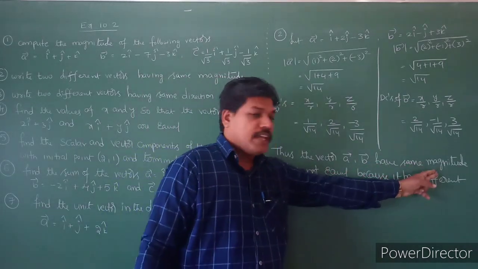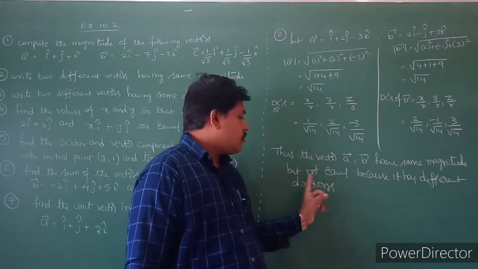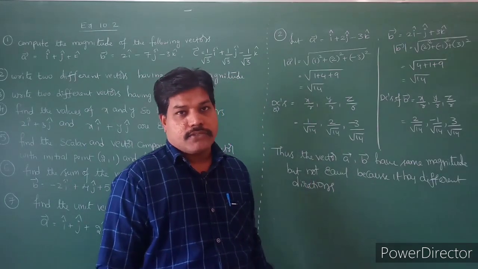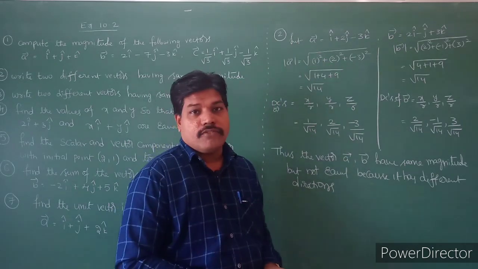So the magnitude is the same, but the directions are different. So these two are not equal. Do you understand, students? This is the example for that question.